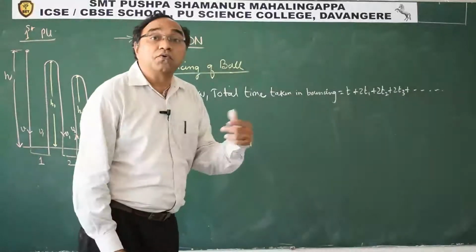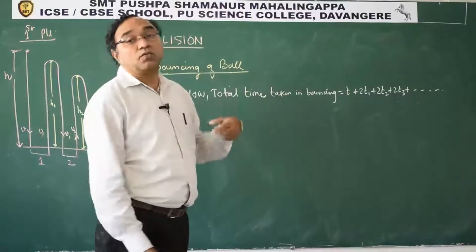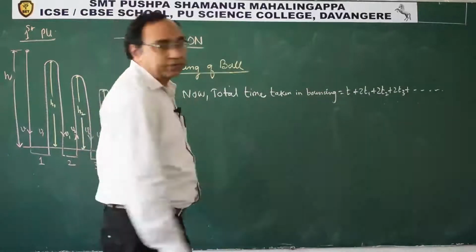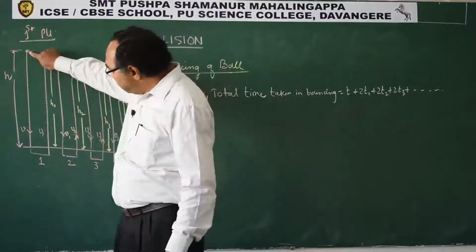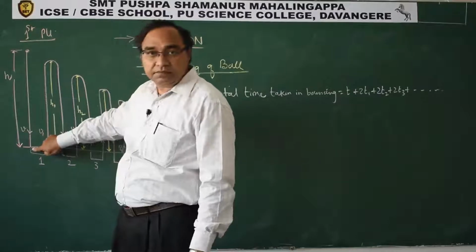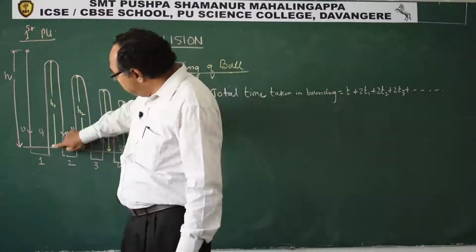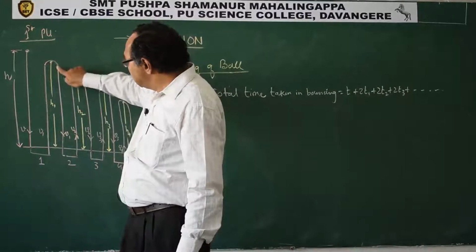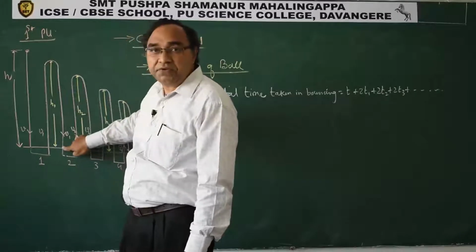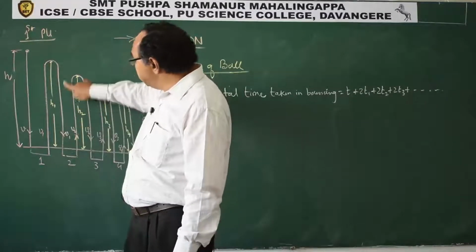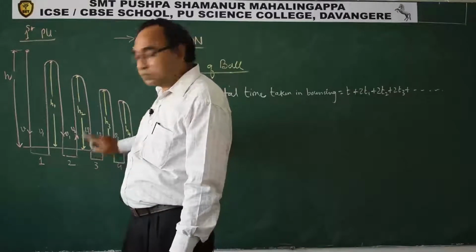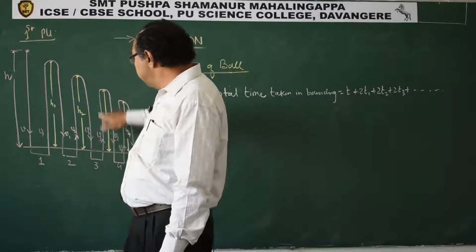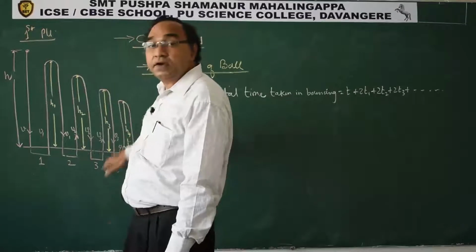So what will be the total time in bouncing till it stops? See here. Here the time taken is t, correct? Here the time taken will be t1 plus t1, so 2t1. t2 plus t2, 2t2. t3 plus t3, 2t3.